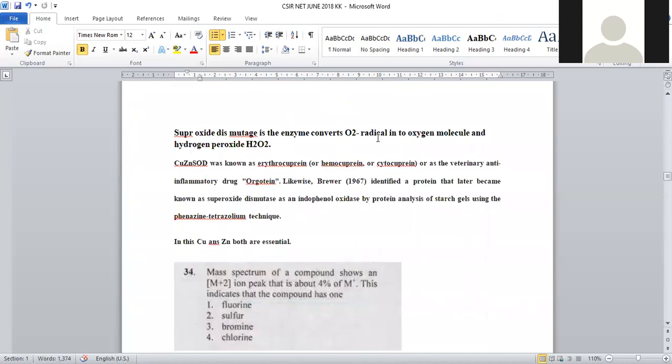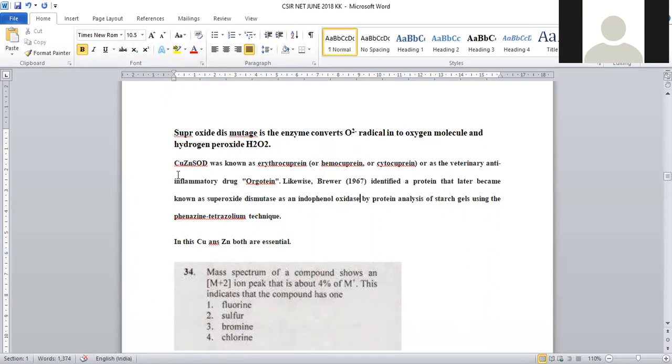What it will do? It will convert O2 minus. Superoxide is nothing but O2 minus. This superoxide radical can be converted into molecular oxygen and hydrogen peroxide. So in this, copper and zinc both are essential species in order to operate this reaction.